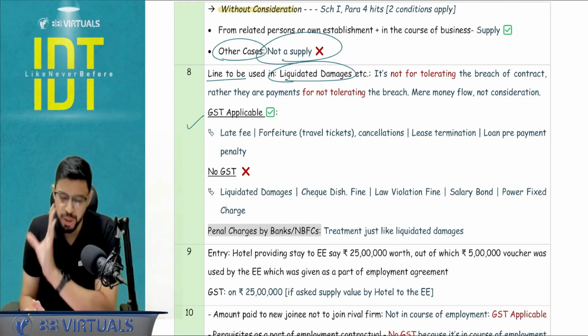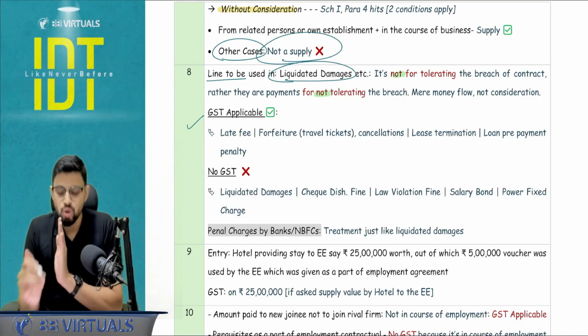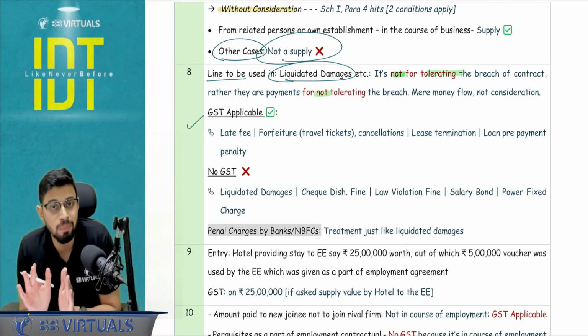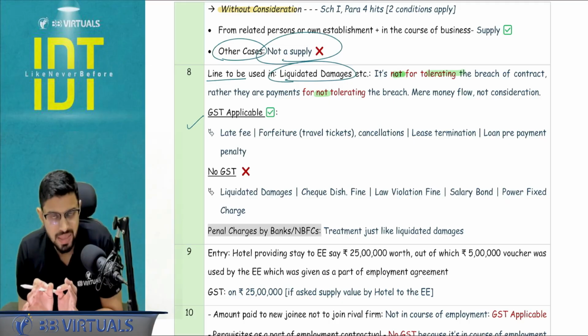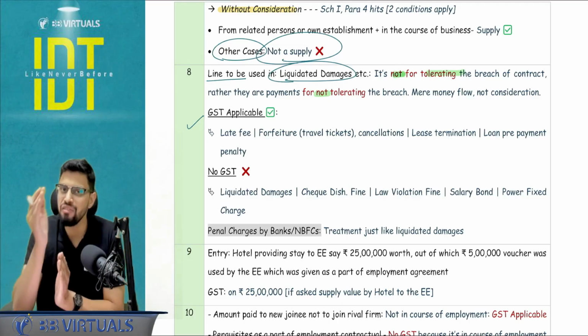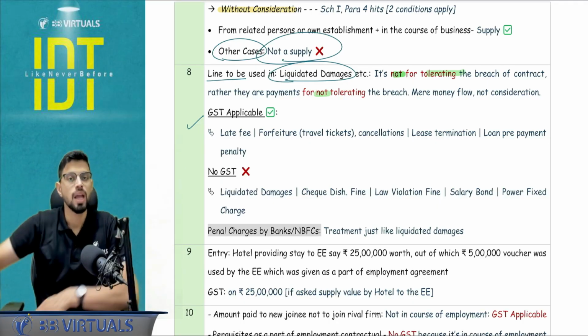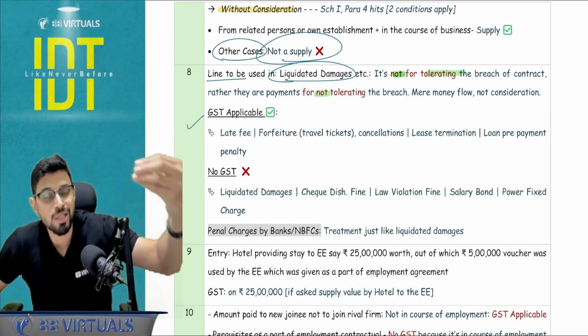There is a mere English word involved by placing this word not before or after. So this is not for tolerating the breach. You know what liquidated damages is. Liquidated damages means the contract is going to provide a clause that if any of the party breaches the contract, that party has to pay, let's say, 1 lakh rupees to the other party. So this is not for tolerating.